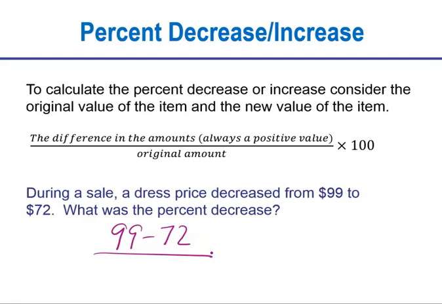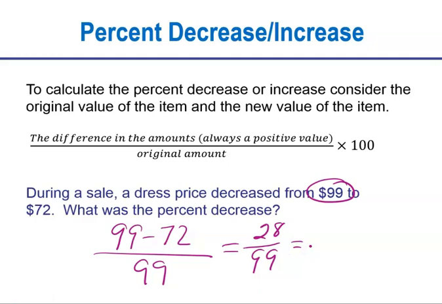And so that's what you have to be the most careful of. The original amount was the $99. And it's not the bigger one. For a percent decrease, it will be the bigger one. But for a percent increase, it won't be the bigger. It'll be the smaller one. So don't pay attention to which one's larger. Focus on the original amount. And then, of course, you can subtract 99 minus 72 is going to give us, what, 28? Divided by 99. I type that in my calculator.